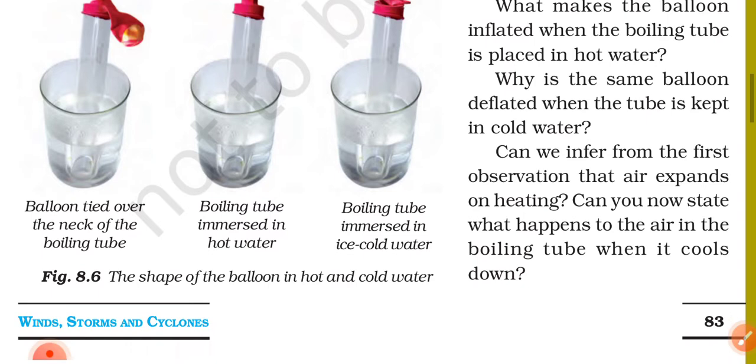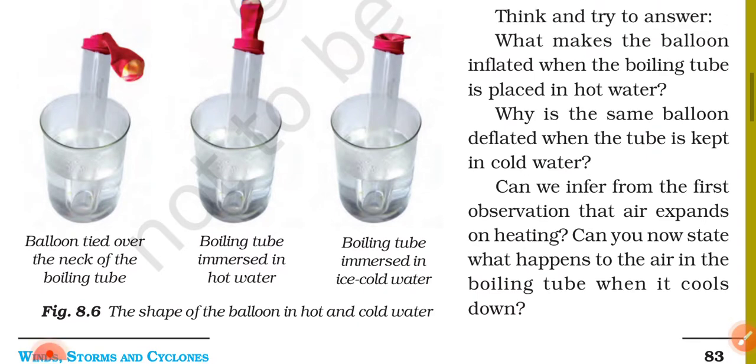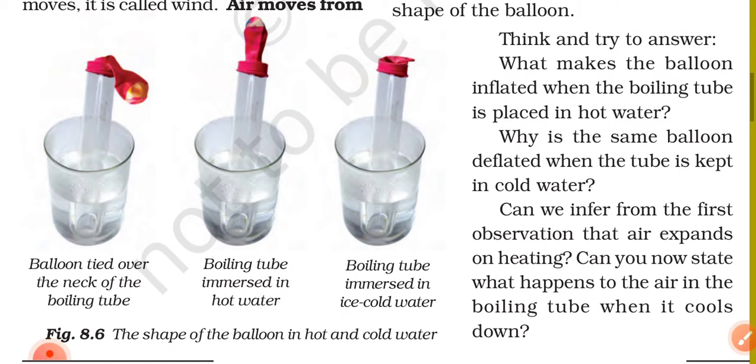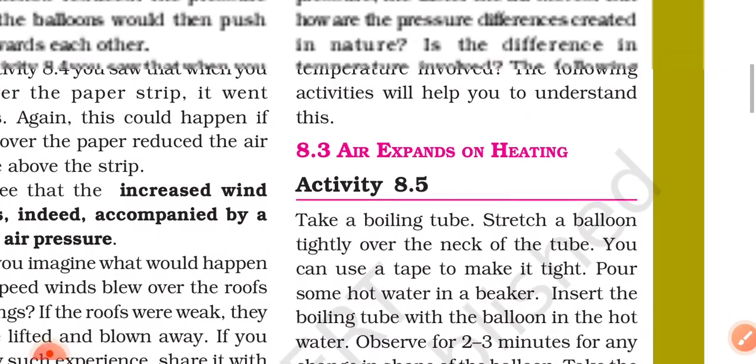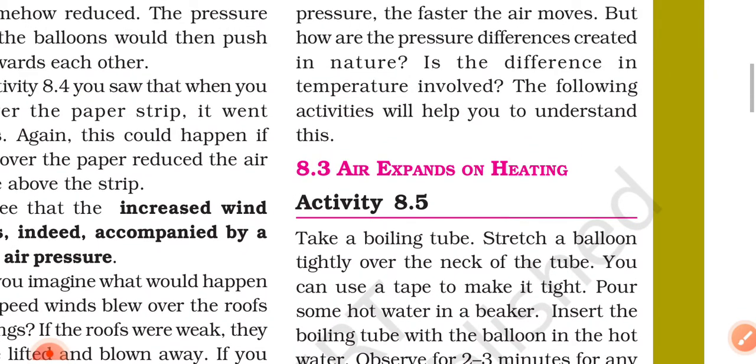Here, figure 8.3 shows the shape of the balloon in hot and cold water. The first figure shows a balloon tied over the neck of the boiling tube. The second figure shows the boiling tube immersed in hot water. The third figure shows the boiling tube immersed in ice cold water. Figure 8.3: Air expands on heating.